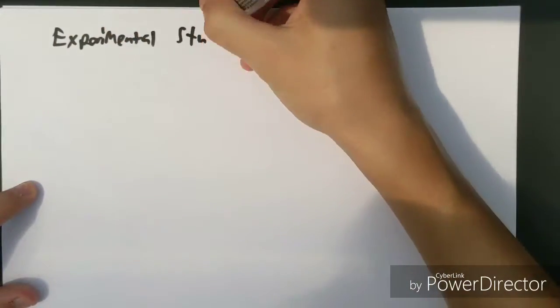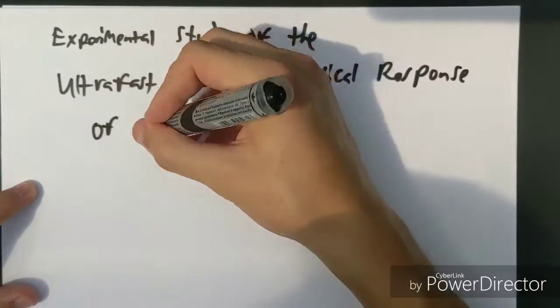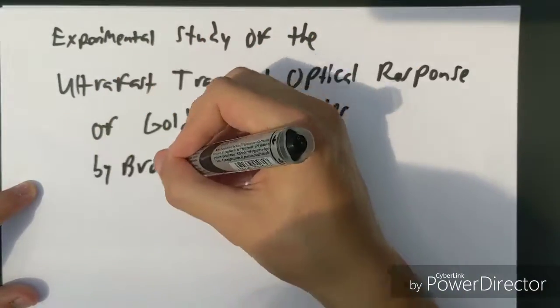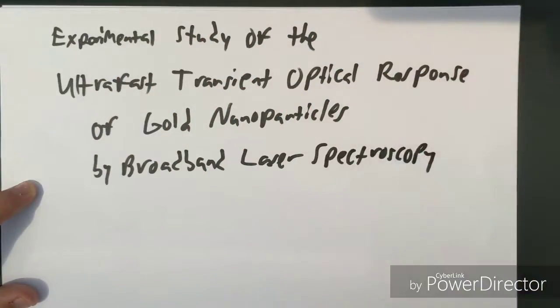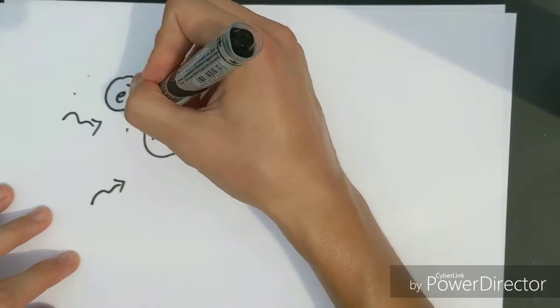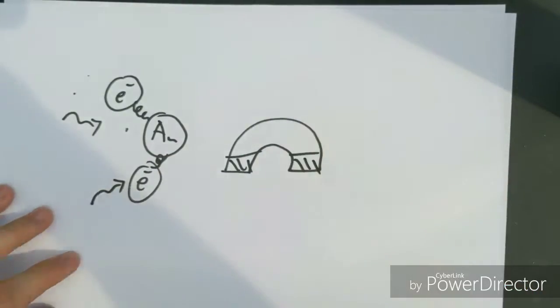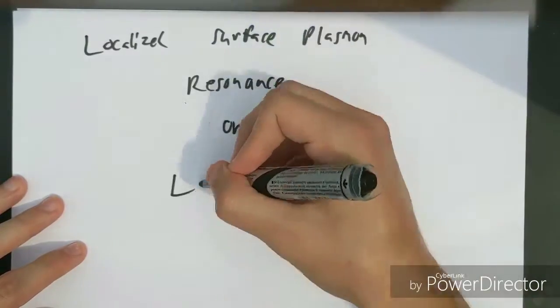My project this summer is entitled The Experimental Study of the Ultrafast Transient Optical Response of Gold Nanoparticles by Broadband Laser Spectroscopy. Light incident on a metal nanoparticle causes the conduction electrons to oscillate. Excitation of the nanoparticles at a resonant frequency results in the creation of a strong electromagnetic field. This phenomenon is known as localized surface plasmon resonance, or LSPR.